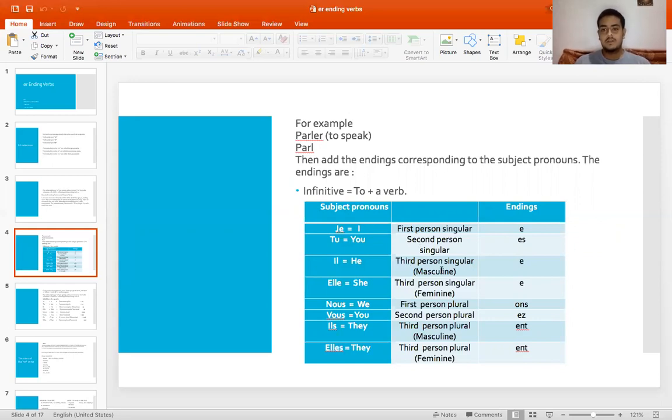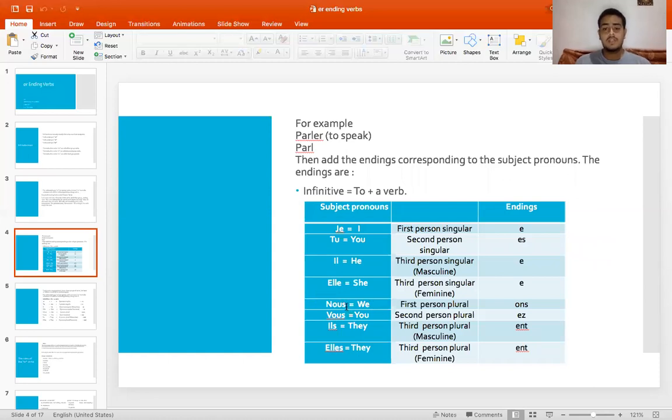Third person singular masculine is he in English, and it is pronounced il. For third person singular feminine, it is she in English, and elle in French. First person plural is we in English, and in French it is nous.